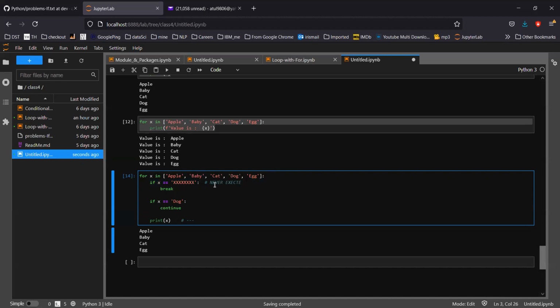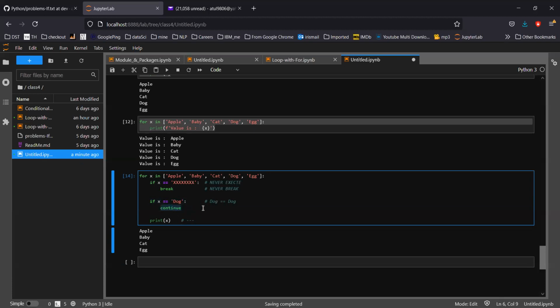That's it. And the loop will never break, obviously, because the if condition will never be satisfied, so it never breaks. Break means it will not come out of the loop. Now coming to the dog section, when x double equals dog, whenever this condition is true, that means dog double equals dog, what will happen? It will go inside this if code block.